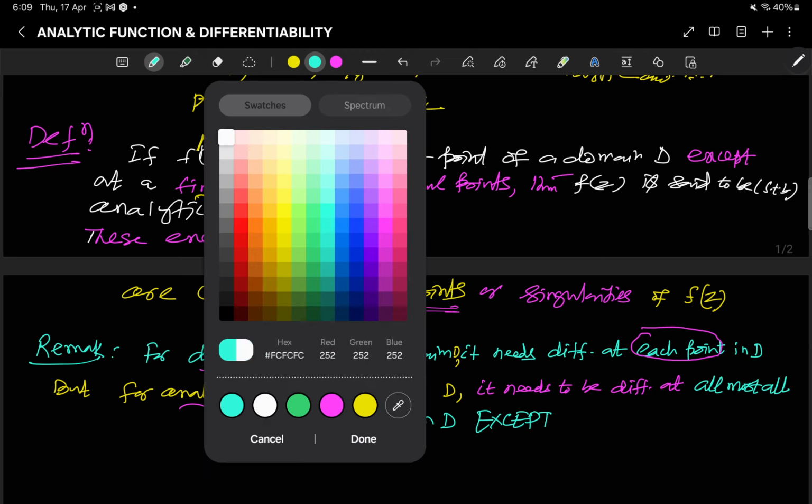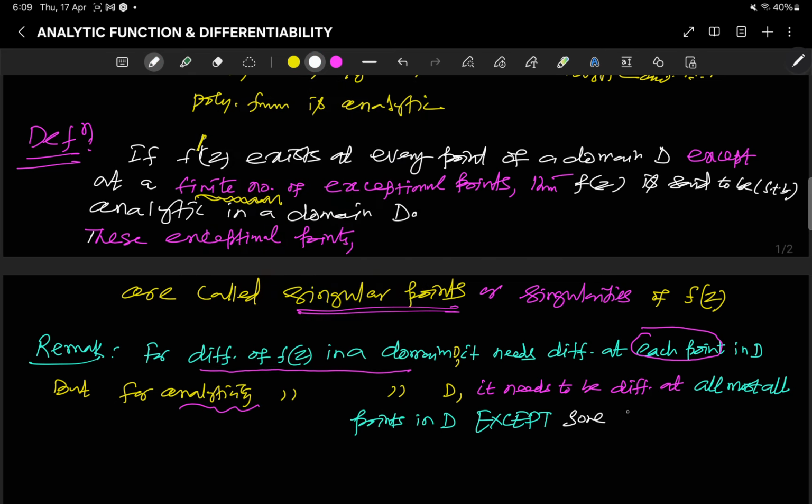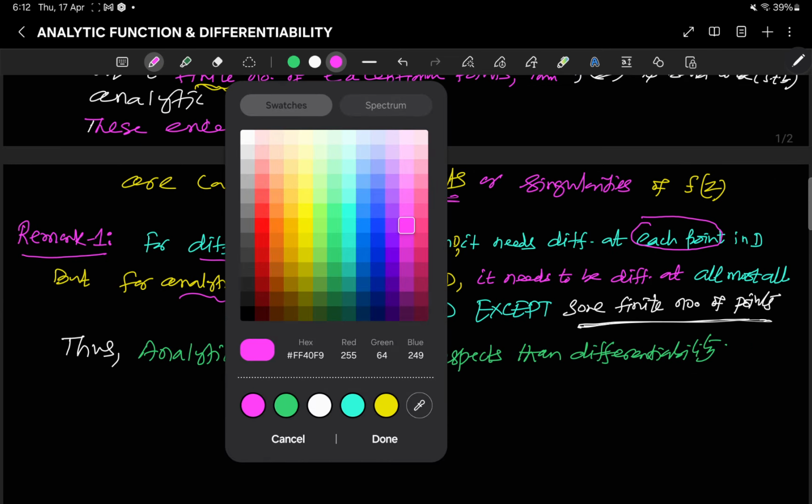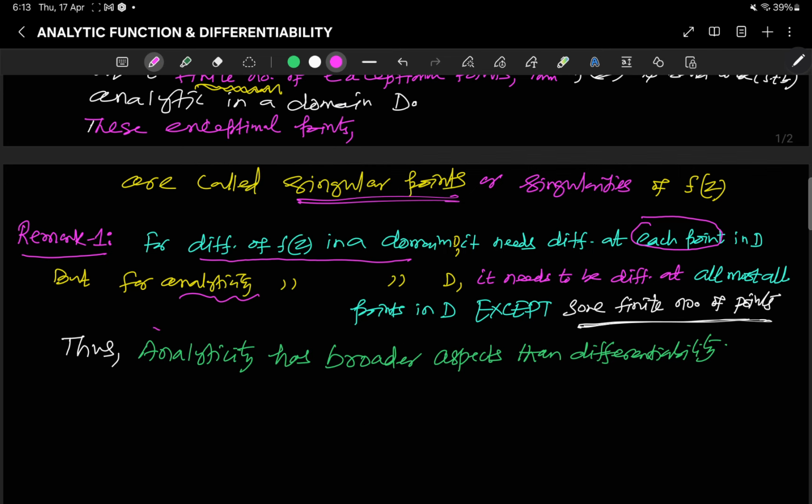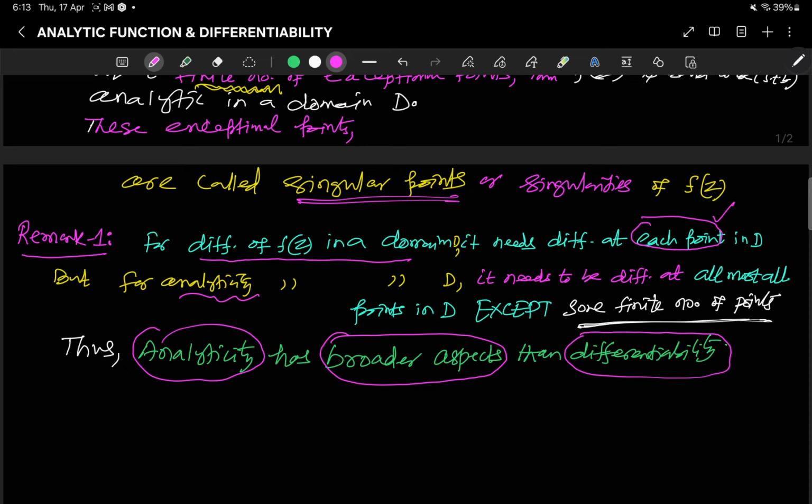Thus analyticity has broader aspects than differentiability, because for differentiability it needs each point, but here except some finite number of points.